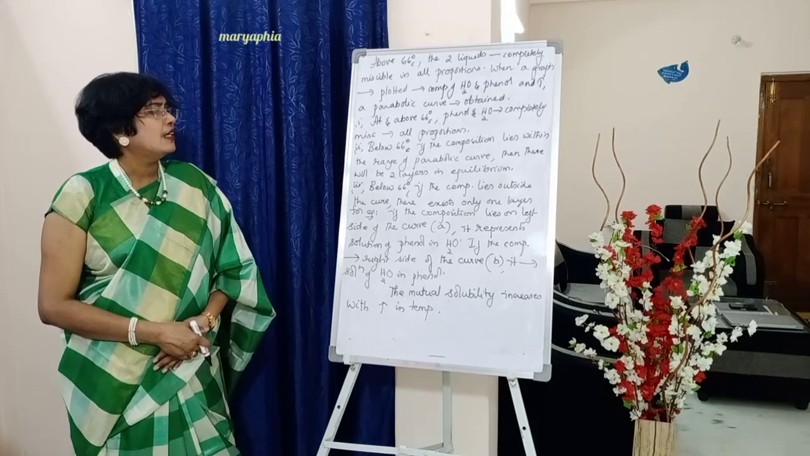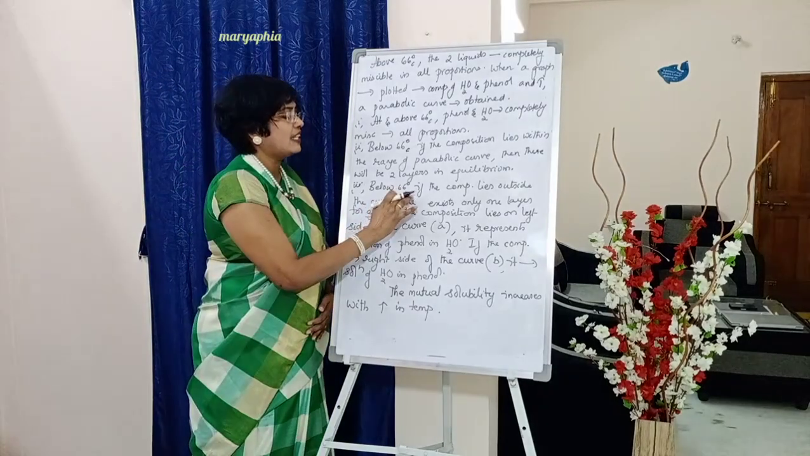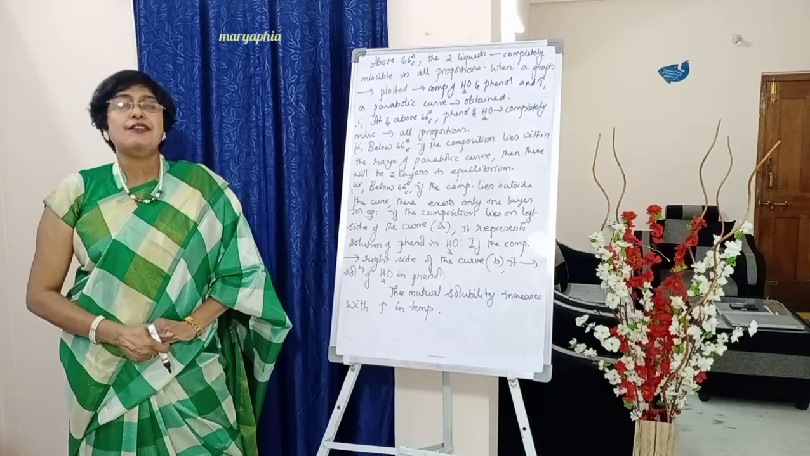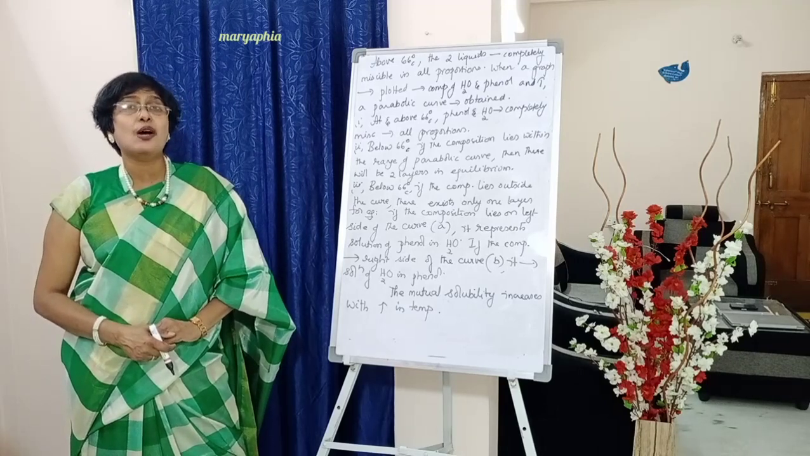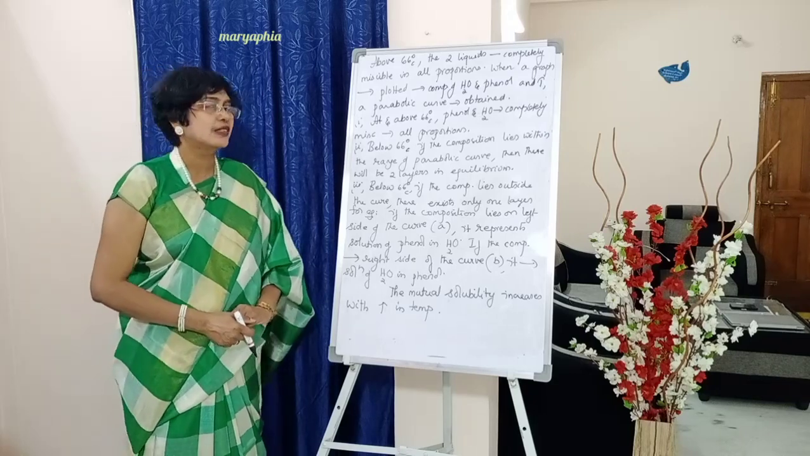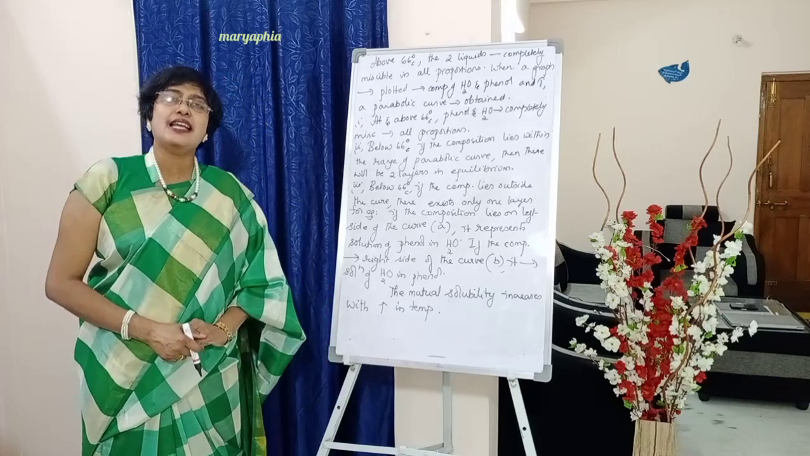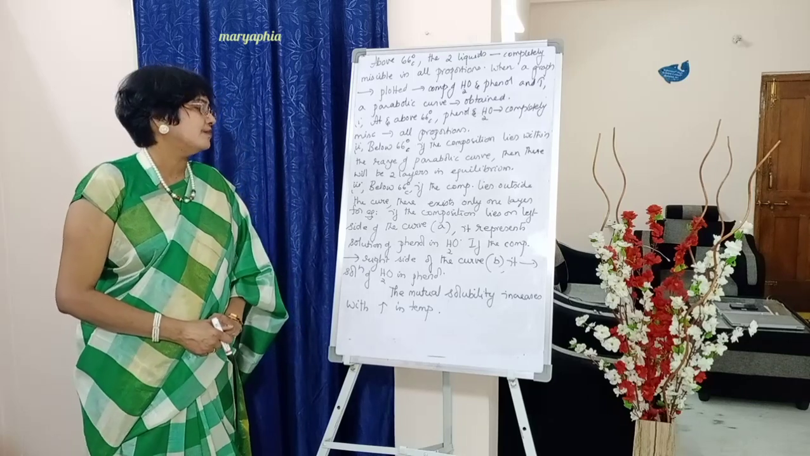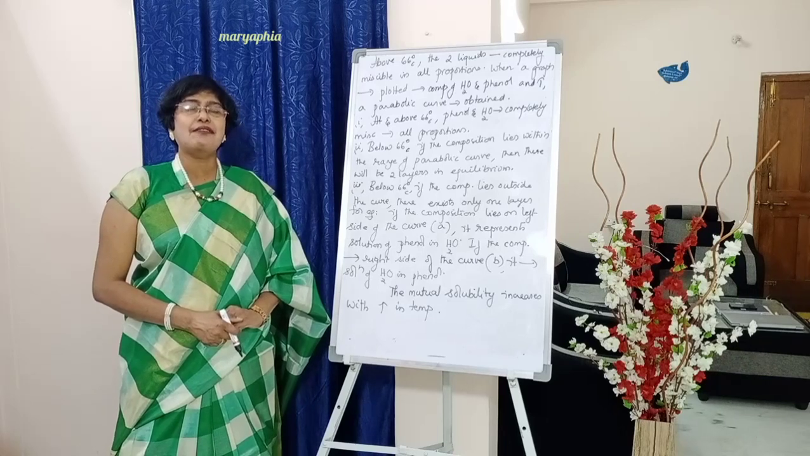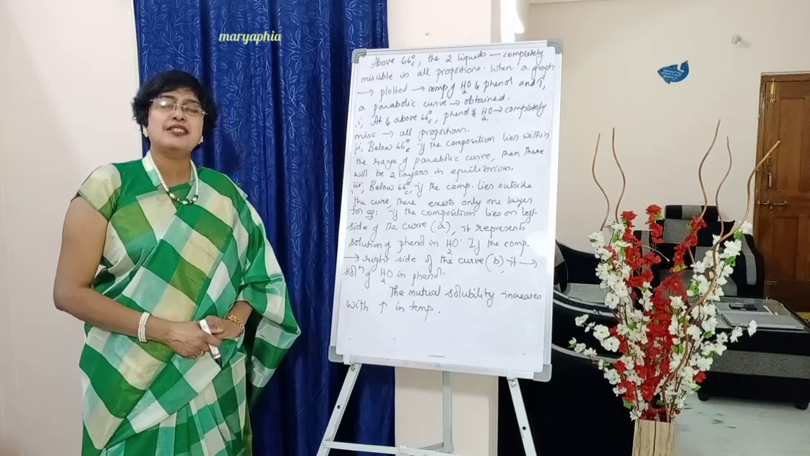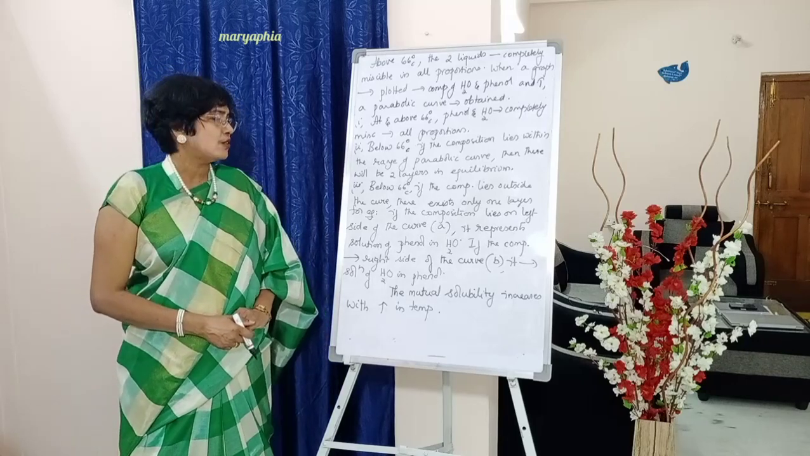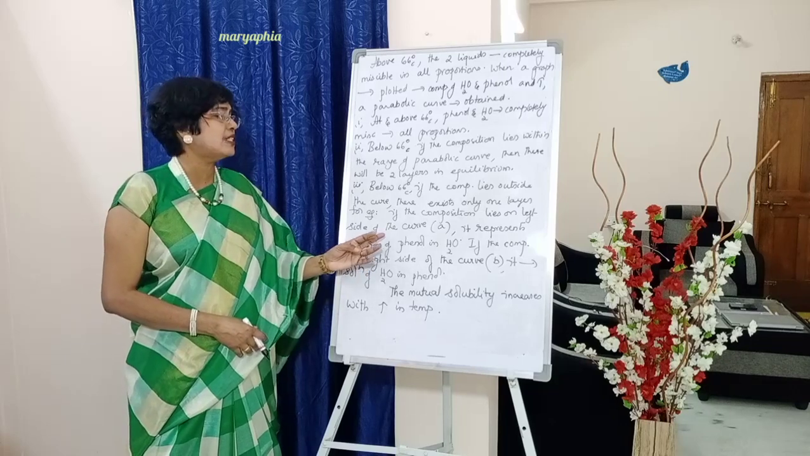Next, point number 3. Below 66 degrees centigrade, if the composition lies outside the curve, we can say that there exists only one layer. So students, in the graph we have marked 2 points: the left side of the curve as A and the right side of the curve as B. So that's what we have written in words here.